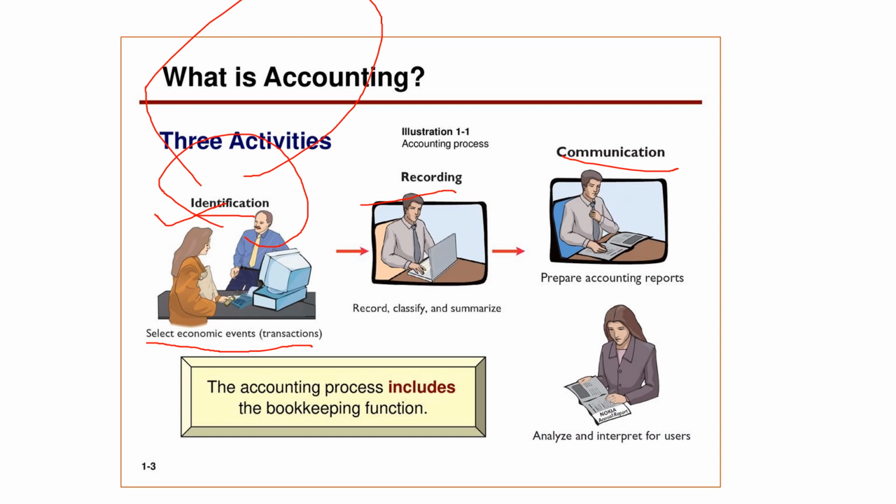Okay, so this recording is done in the journal, the very first process of your accounting. Now the second step, once things are recorded in the journal, what is my next step? I will classify and summarize. That means I will record them, then segregate them into different accounts, and then I'll summarize them in my financial statements.